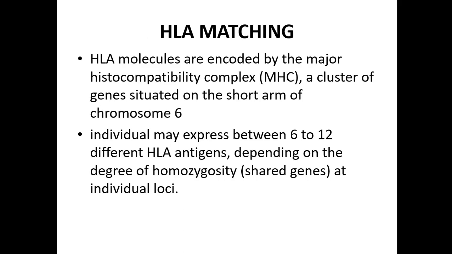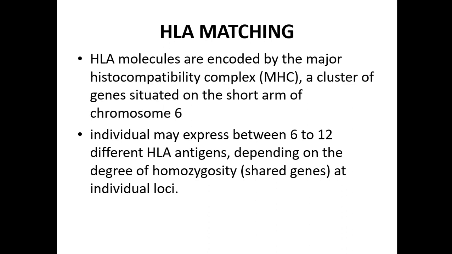Now we'll see how we can prevent rejection. We know that the main antigens for rejection are the human leukocyte antigens present on the donor, and the ABO antigens. HLA molecules are encoded by the major histocompatibility complex, which is a cluster of genes situated on the short arm of chromosome 6.